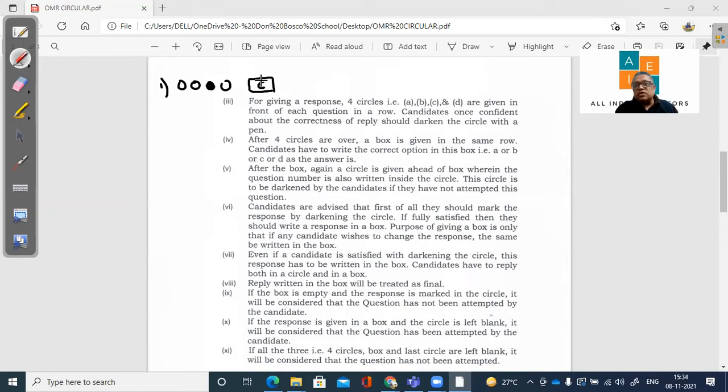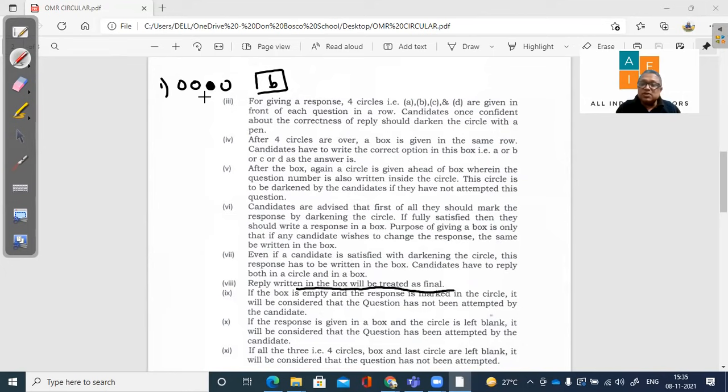So if you are confident, then only write C here. Suppose you feel that, okay, you marked C, but I think B is the correct answer. So what you should do is, don't write C here, you have to write B here. So in this box, make sure that you are writing the correct option, because the box will be considered as the final answer, not the circle. Okay, this is very, very important. It is written here that the reply written in the box will be treated as final.